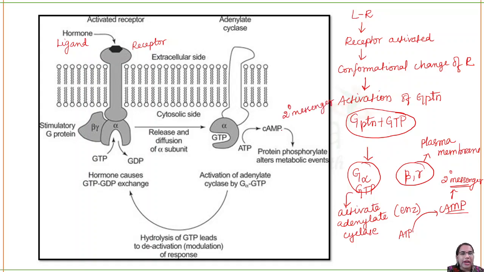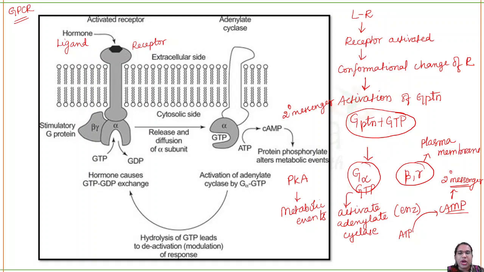Now this will activate several protein kinases and it will lead to metabolic events. So this is the process of your G protein coupled receptor. Do you understand the process? I hope you understand it.